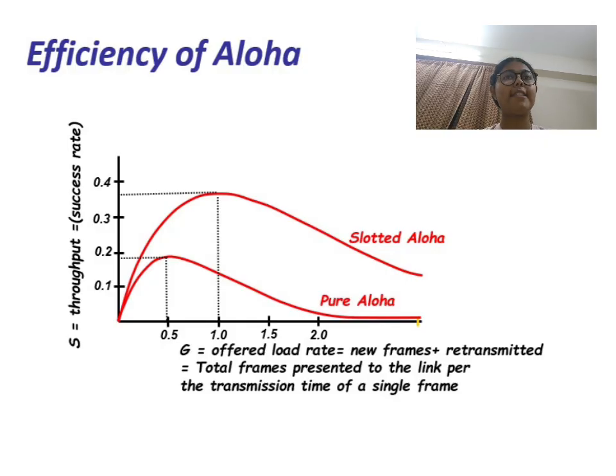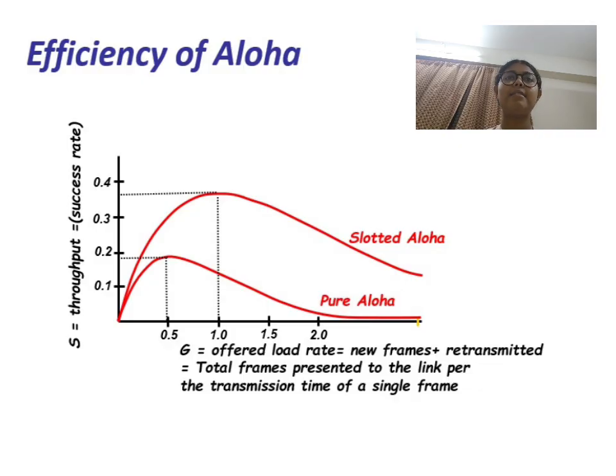To improve this, slotted ALOHA was introduced. In slotted ALOHA, time is divided into equal slots and a device is allowed to transmit only at the beginning of a time slot. This reduces the chances of collision significantly compared to pure ALOHA. However, it requires synchronization between all the devices in the network.